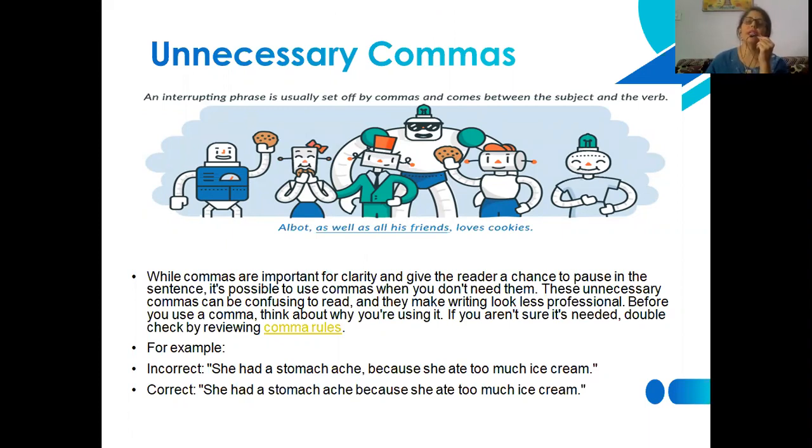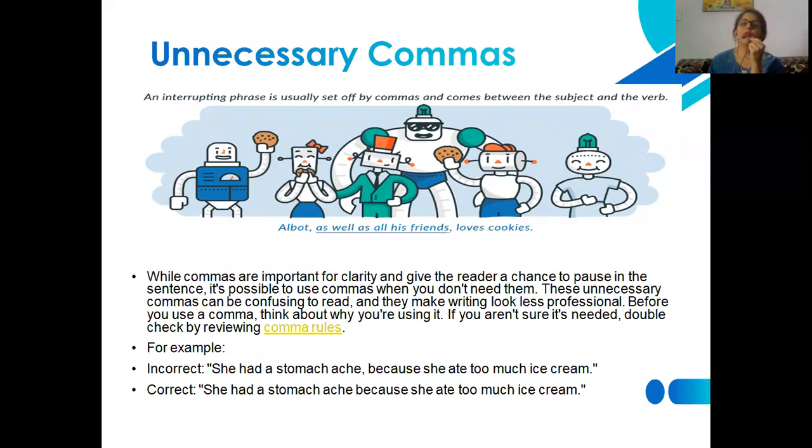It will definitely be clear to you all once you observe the example minutely: "Albert, as well as his friends, loves cookies." "As well as his friends" is an extra part. It is a phrase, so we have put a comma before it, after the subject and before the verb, and a comma after it.